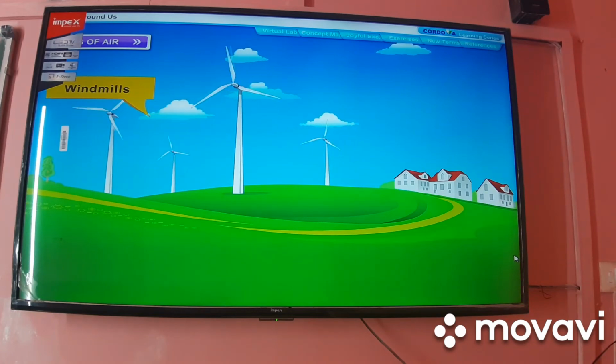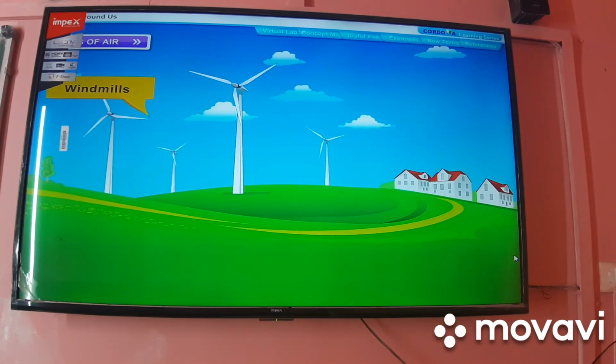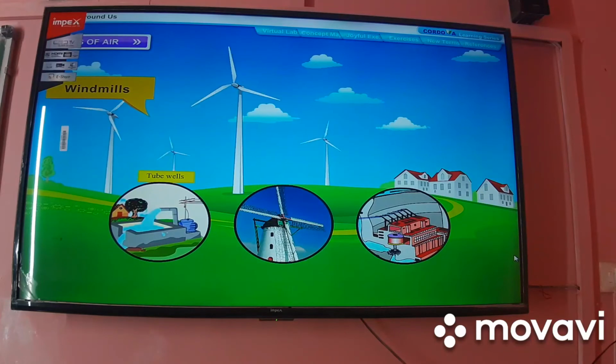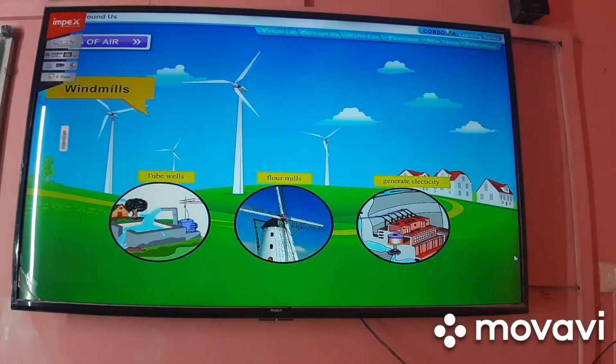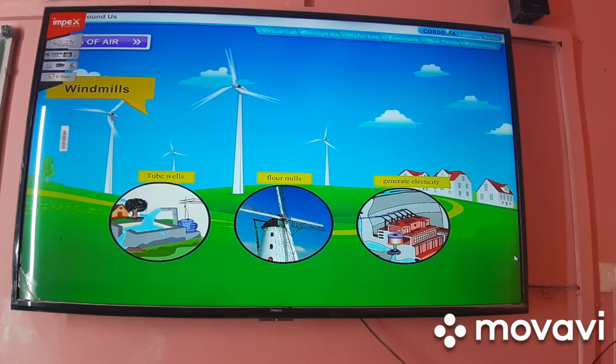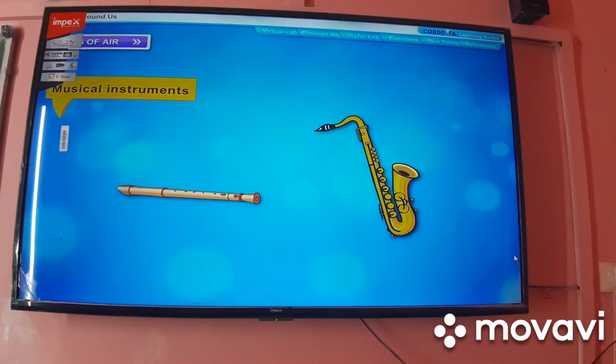Moving air, wind, is used to turn the blades of windmills. A windmill is used to draw water from tube wells, to run flour mills and generate electricity. Air is needed to play some musical instruments.